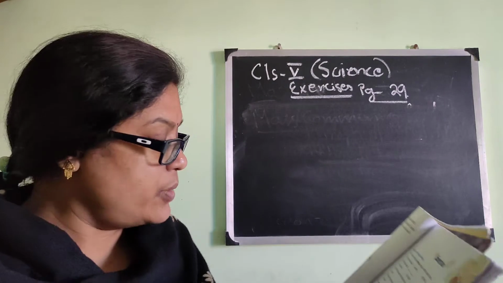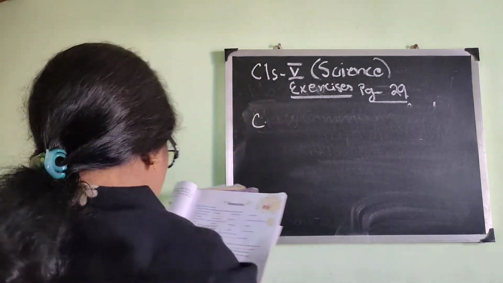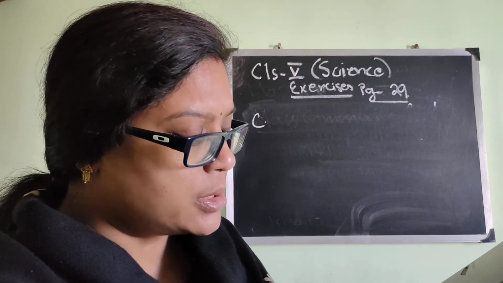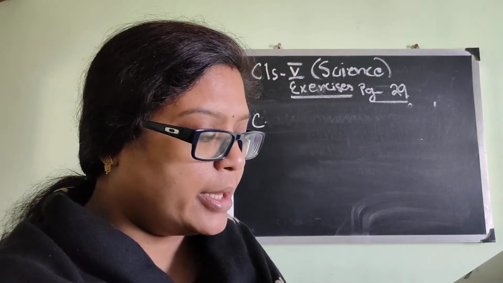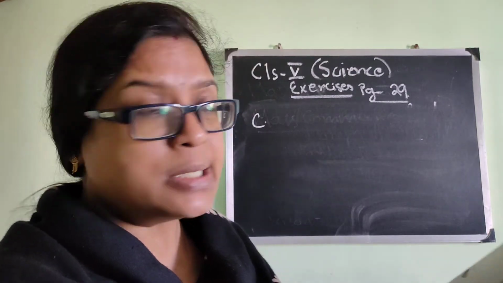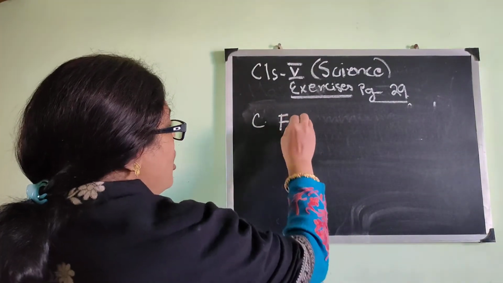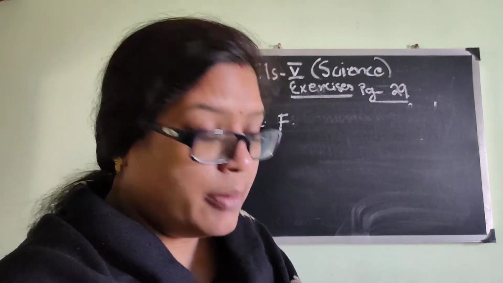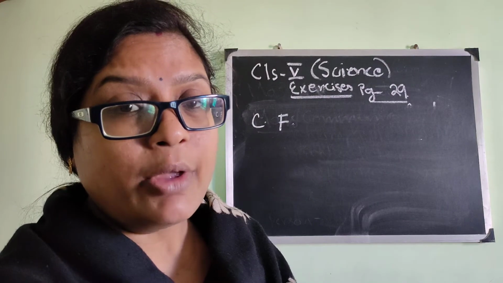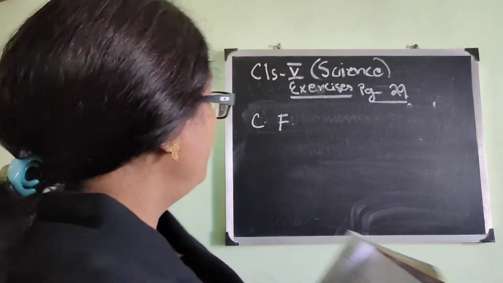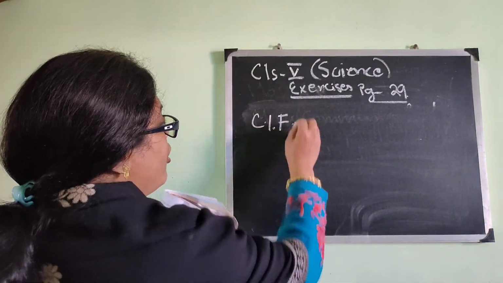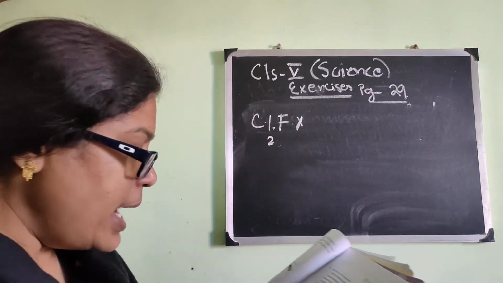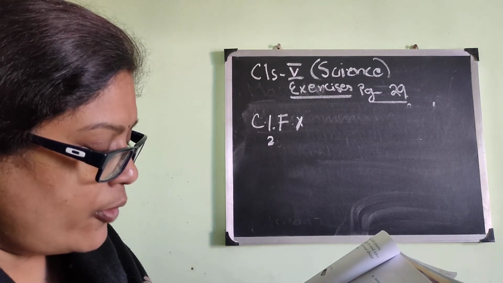Question number C. See what is written. Mark tick for true and cross for false statements. All plants can make their own food. Is it true or false? It is false, because non-green plants, we have read, are unable to make food because they do not have the pigment called chlorophyll. So C1 will be false or incorrect, isn't it? Yes. Number 2, all animals depend on plants for their food.